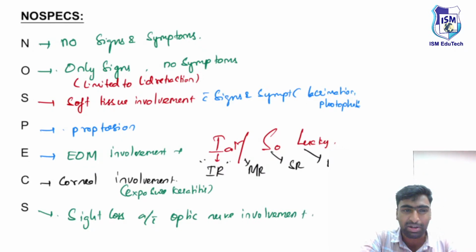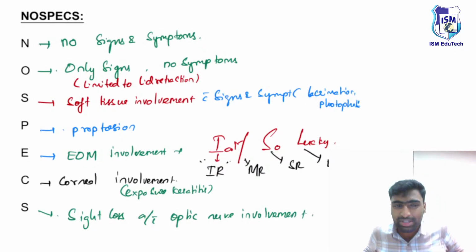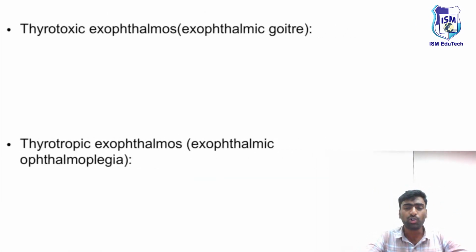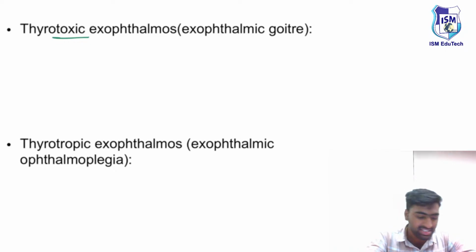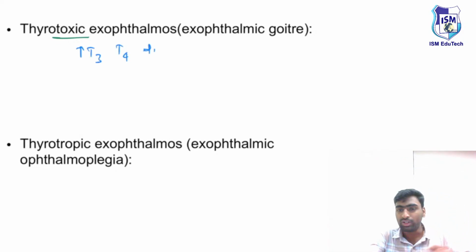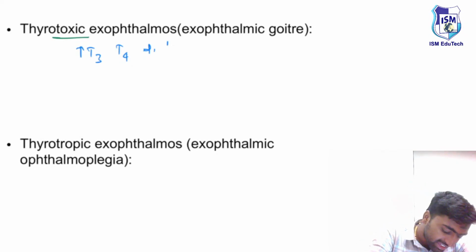Okay, some things you need to remember about this NOSPECS classification. Based on this, we'll decide the management as early as possible. Next, we need to know about two concepts. The first is thyrotoxic. What does it state? Thyrotoxic state means there is an excess of thyroid hormones, an increased level of T3 and T4. And we know if there is an increased level of T3 and T4, by default, because of negative feedback, there will be a decrease in TSH.